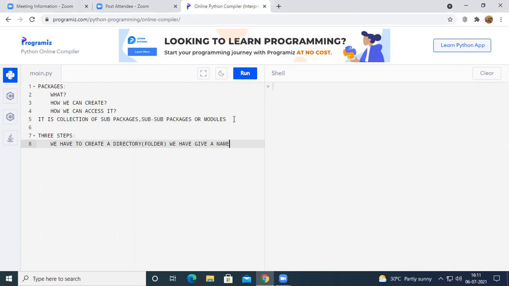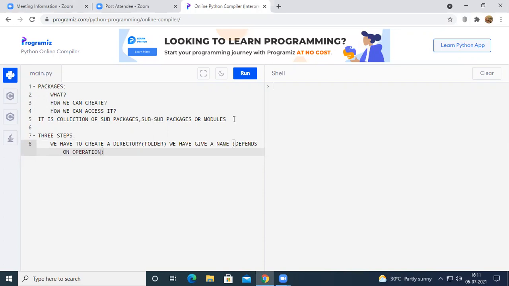According to the operations of that package, we are going to give the name. For example, if your package is going to do all mathematical things, we can give the package name mathematics. Or if your package is used for searching, you can give the package name as searching.